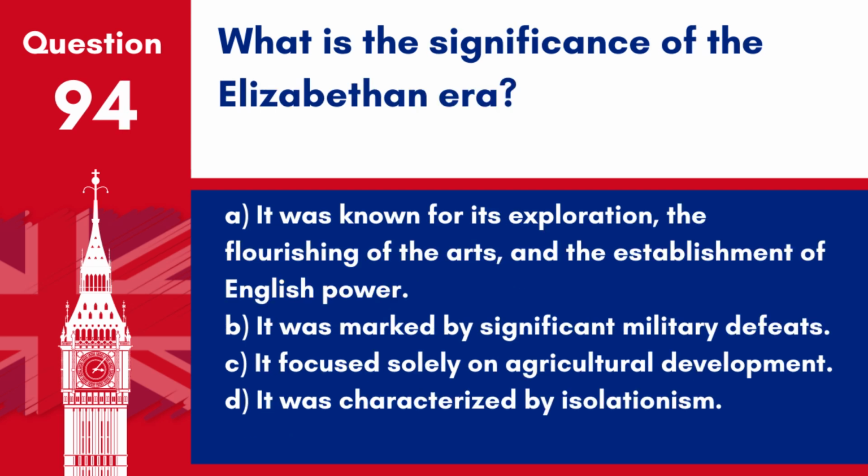Question 94. What is the significance of the Elizabethan era? A. It was known for its exploration, the flourishing of the arts, and the establishment of English power. B. It was marked by significant military defeats. C. It focused solely on agricultural development. D. It was characterized by isolationism.